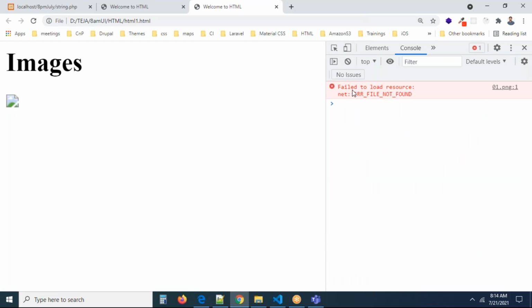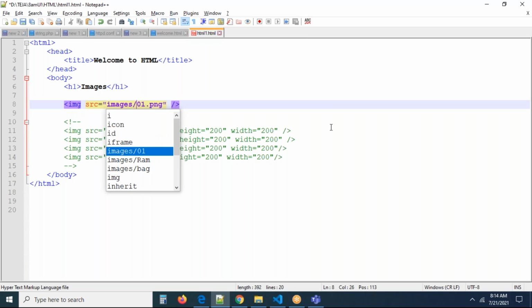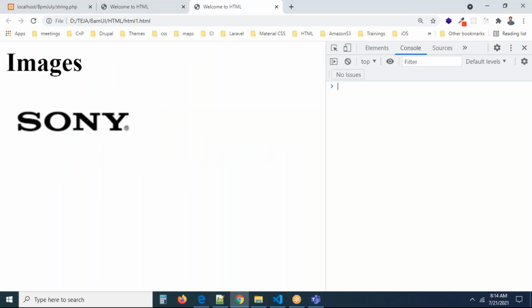If you open the console, you can see failed to load resource, net::ERR_FILE_NOT_FOUND. Whatever file you are linking, 01.png, was not available in HTML. Where is it available? It is available in the images folder of HTML, images/ something like this. Whenever you are including images, if the image is not there, please check the path. Where is that image? You have to check it properly, right?